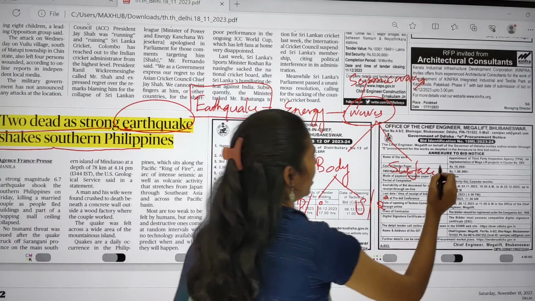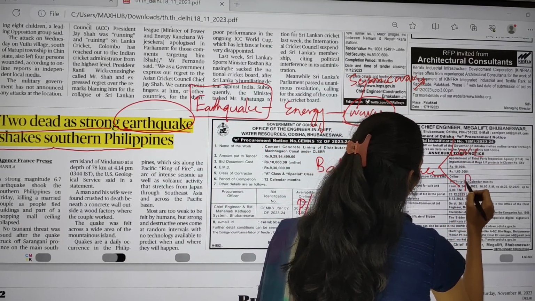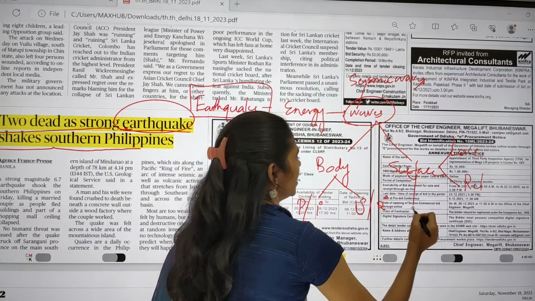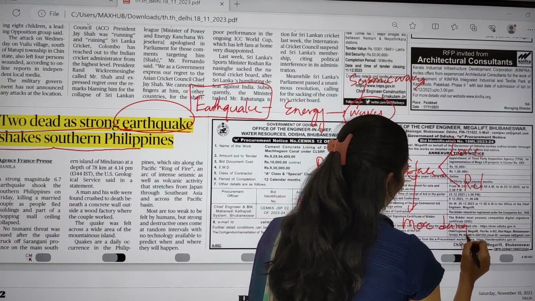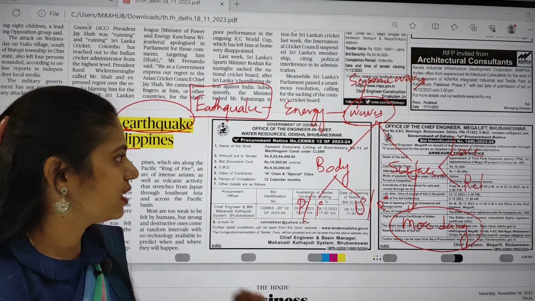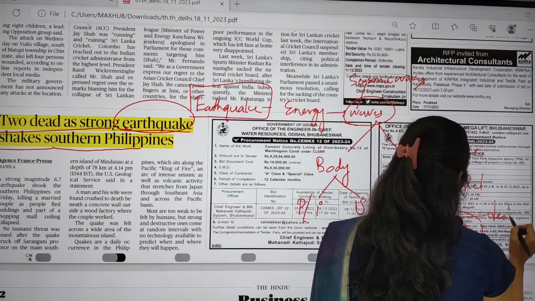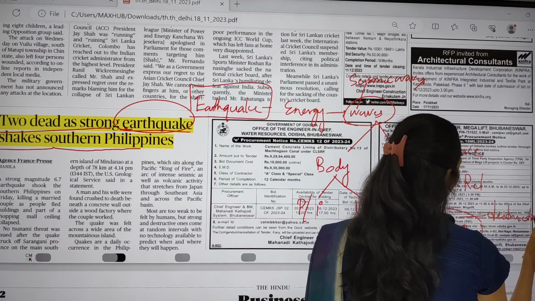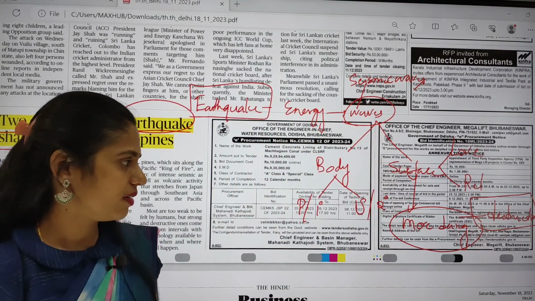In surface waves, again 2 types, Love waves and Rayleigh waves. These surface waves are more dangerous, because of the surface waves we can see most of the destruction. Destruction of buildings happens because of the surface waves, not because of the body waves.